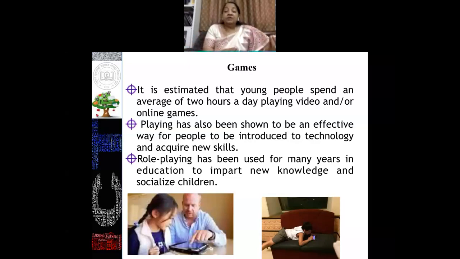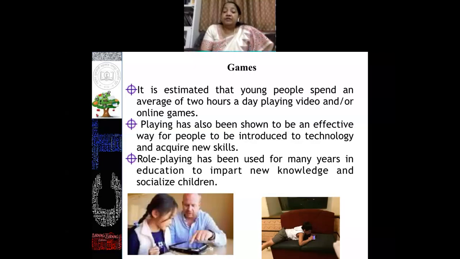Whereas before the lockdown, the study says that on an average, 1.5 to 2 hours of time was spent by these adolescent children playing video games, that is, games on mobile phones and tablets. So this is the reality in India. So why don't we use these games as an opportunity to disseminate our content, to convert our content into game mode? Then they will explore very well and they will learn through this.